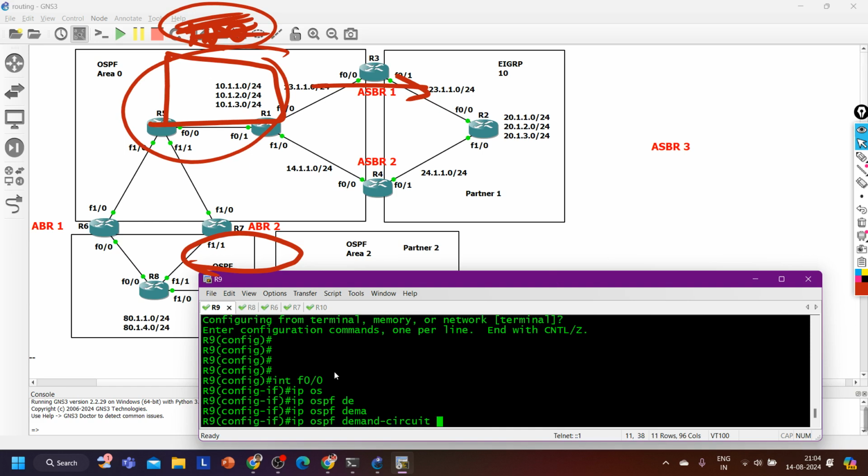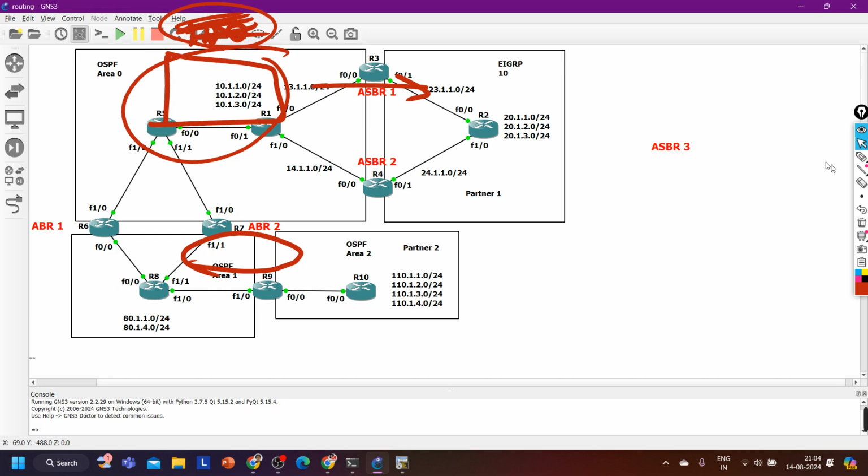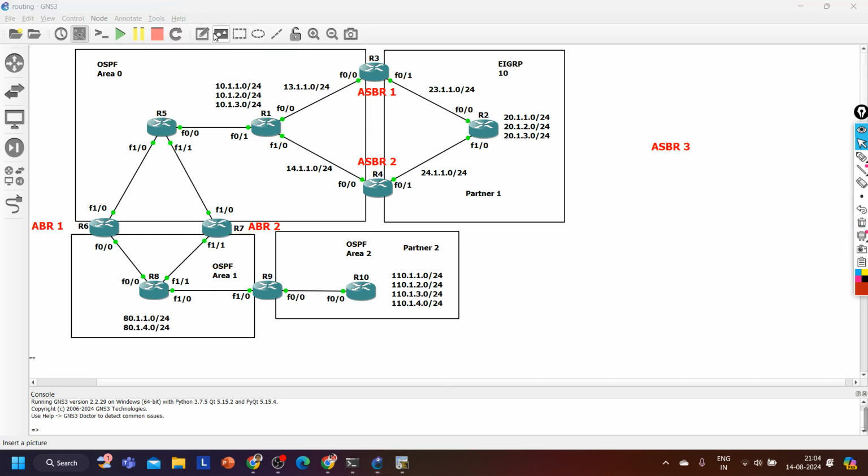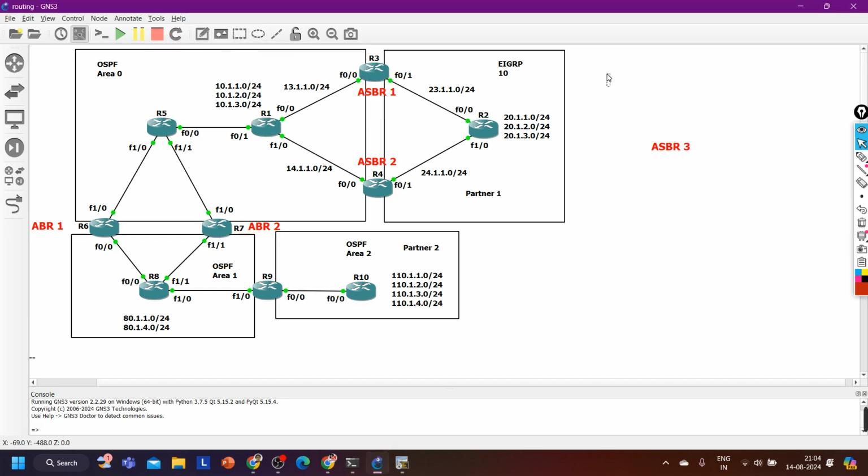Demand circuit means DC, not DND, DC. DC means demand circuit.